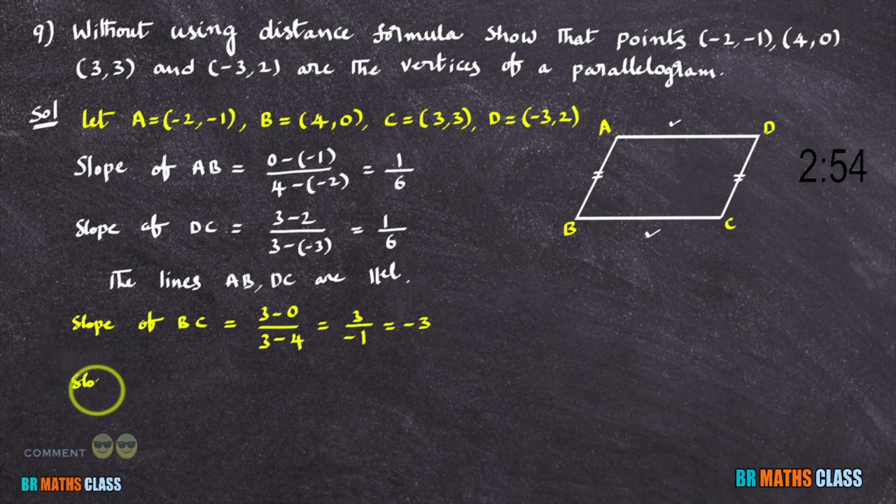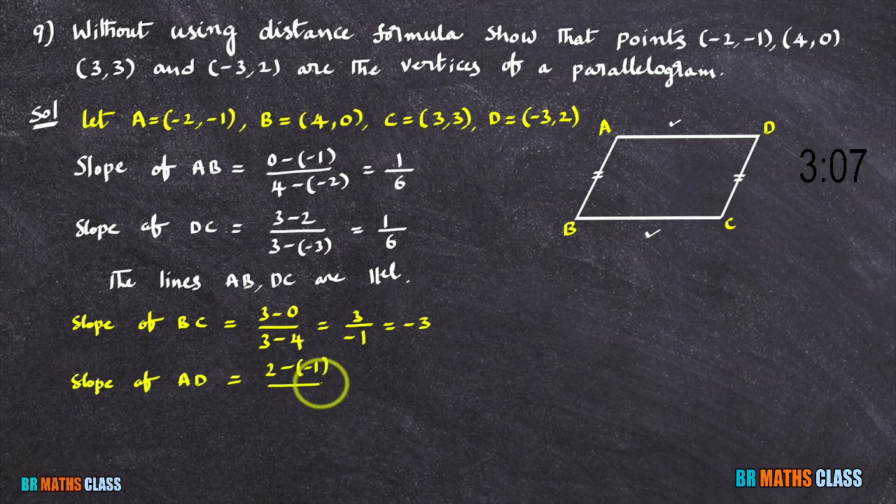Now I'll calculate slope of AD. Slope of AD. You take A as x1, y1, D as x2, y2. Slope formula y2 minus y1 divided by x2 minus x1. x2 is minus 3 minus x1 as minus 2. Minus 3 minus of minus plus. This is minus 3 plus 2. Minus 3 plus 2 is minus 1. 3 divided by minus 1 is minus 3.